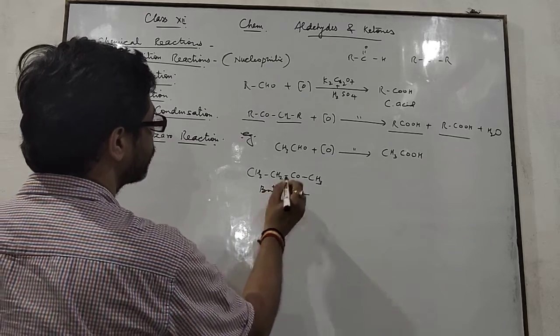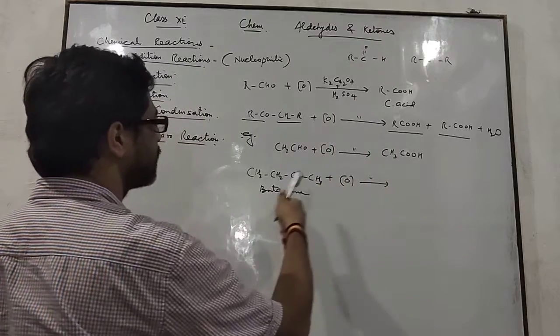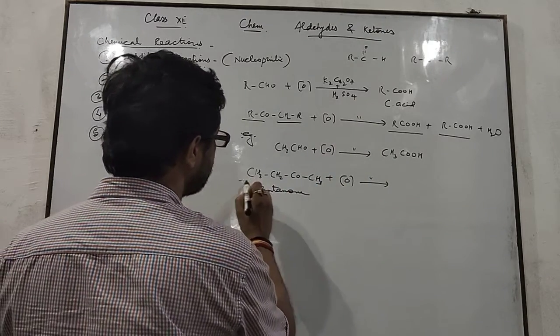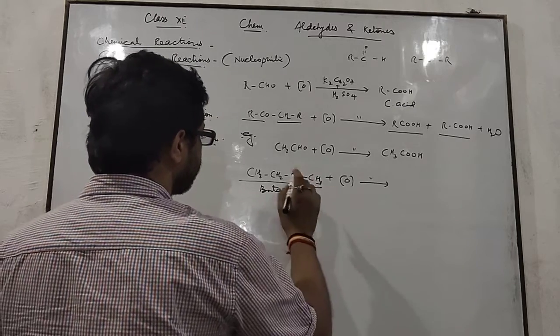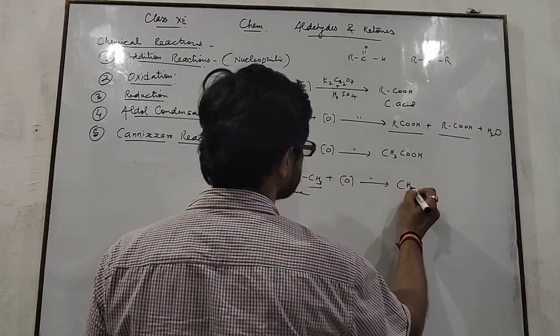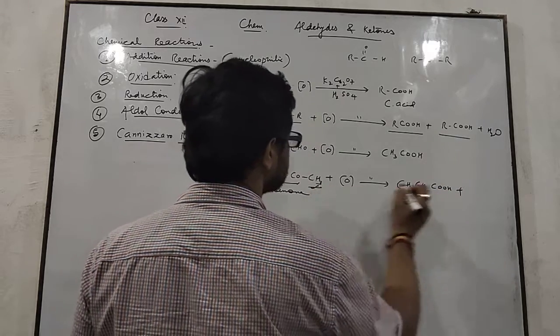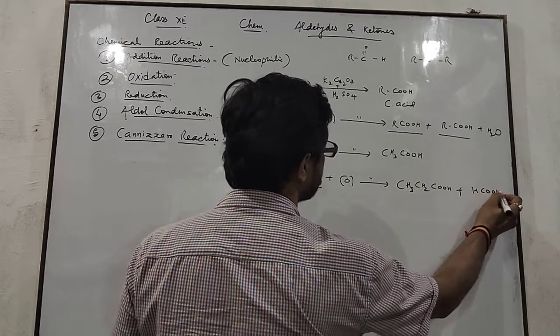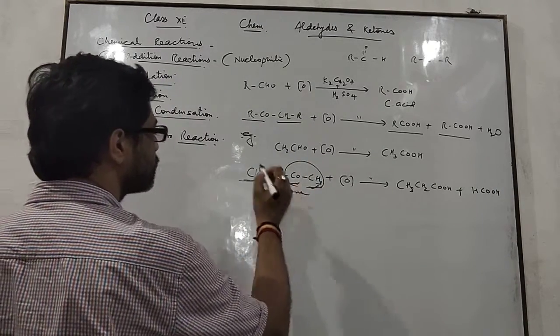This one is a type of ketone which gets oxidized in presence of the same oxidizing agent. It oxidizes to form this compound and this compound. It forms CH3CH2COOH plus, from this CH3, HCOOH,